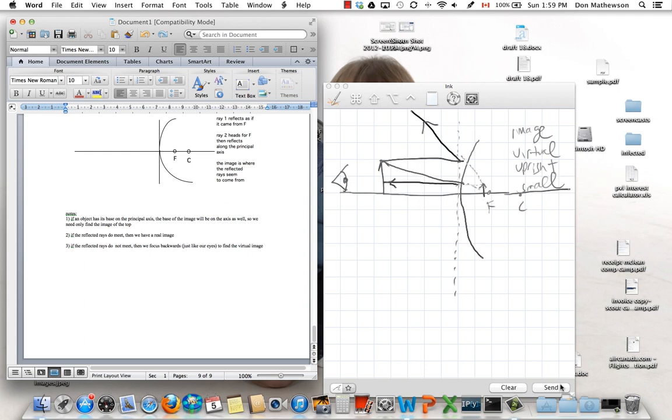When we meet in class on Monday, we're going to start by doing an example together, and then you can hopefully be up to speed on how we're going to draw these drawings. We're going to do this again next